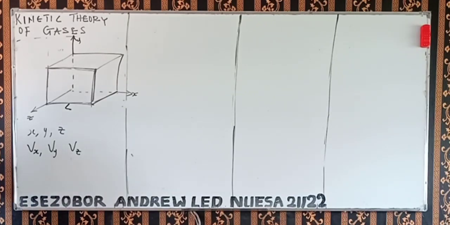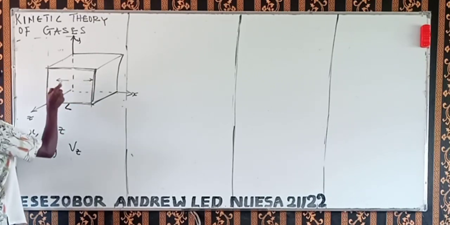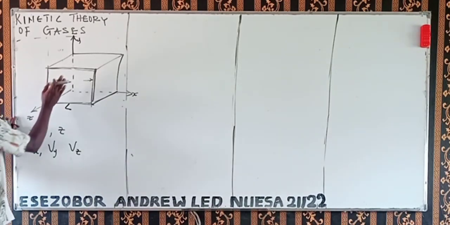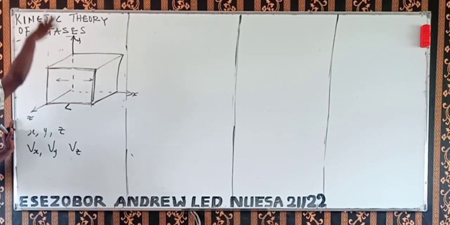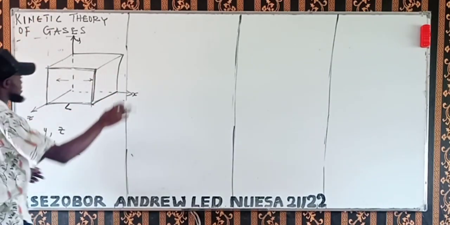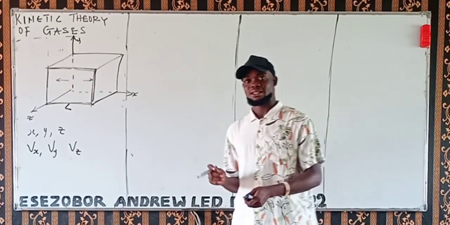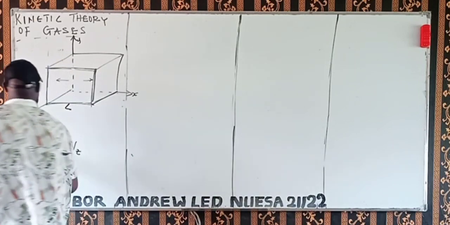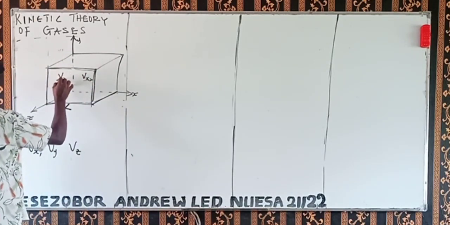Now we are going to assume that we are having a gas moving in the x direction, to this side and the other side, moving parallel to that x direction. If this gas is moving in this direction, we're going to have velocity Vx to this side, velocity Vx to the other side.